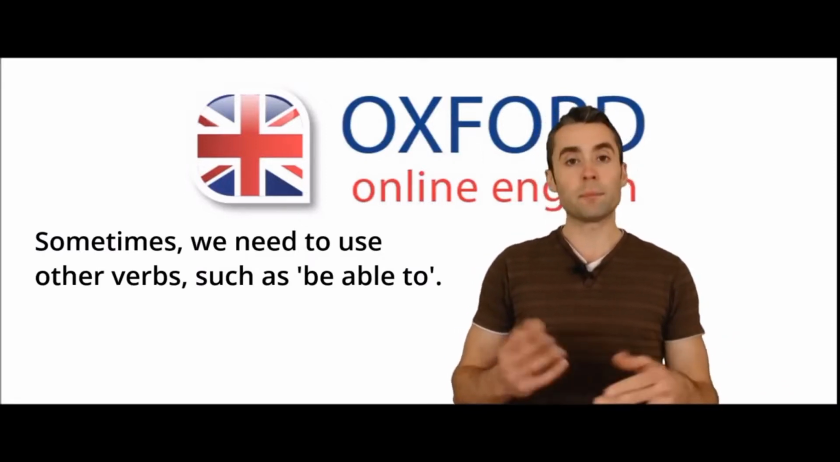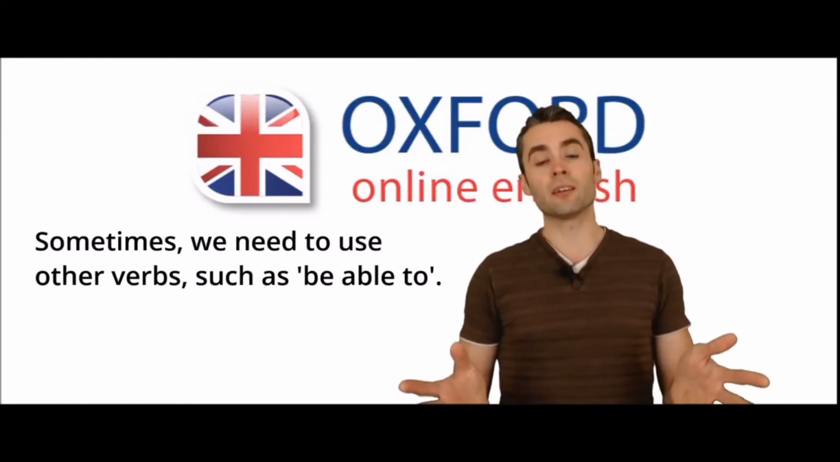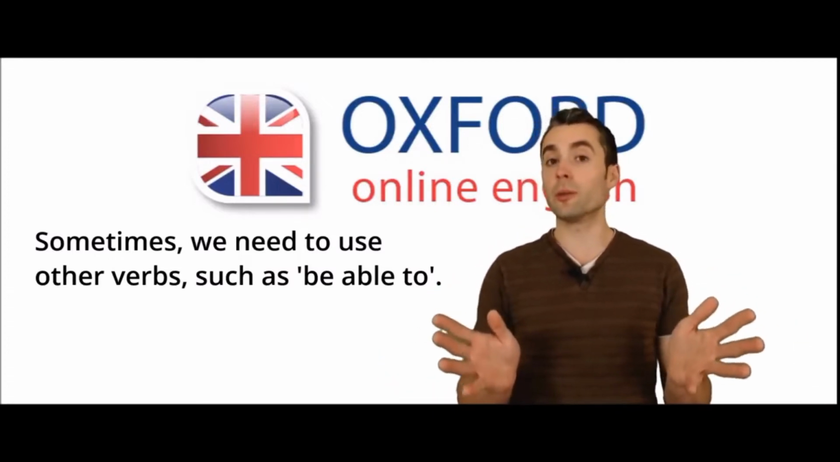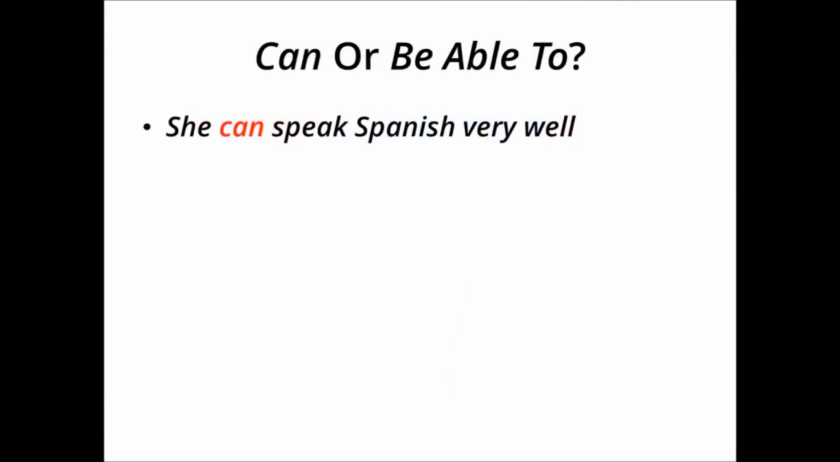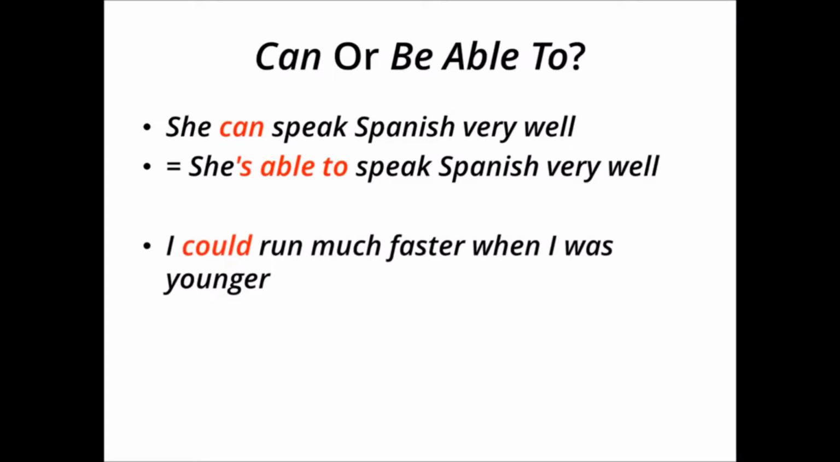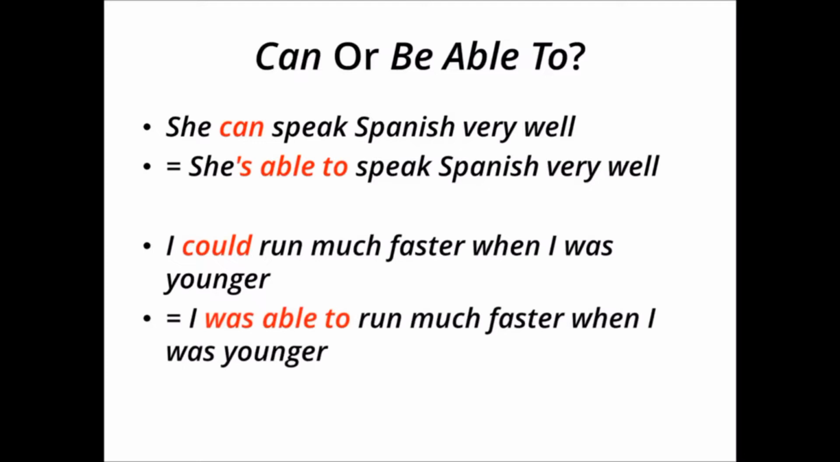Generally, can and be able to have the same meaning, so you can usually use either verb without any difference in meaning. She can speak Spanish very well, or she's able to speak Spanish very well. These two sentences have the same meaning. I could run much faster when I was younger, or I was able to run much faster when I was younger. Again, there's no difference in meaning between these two sentences.